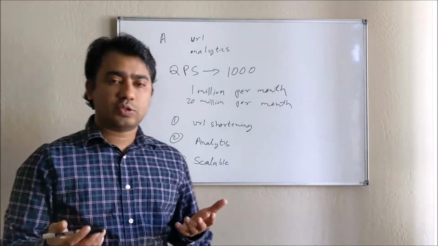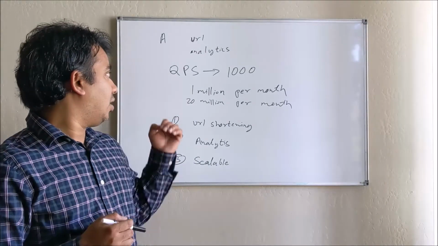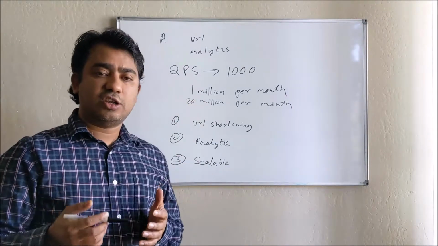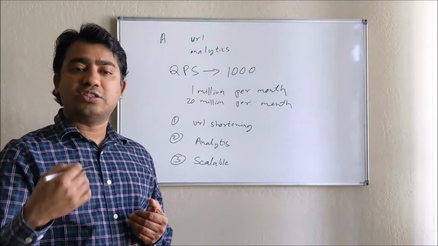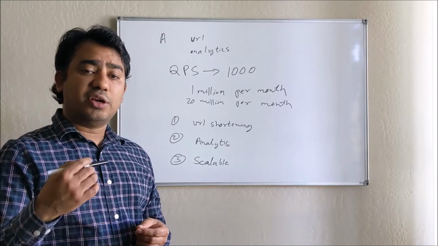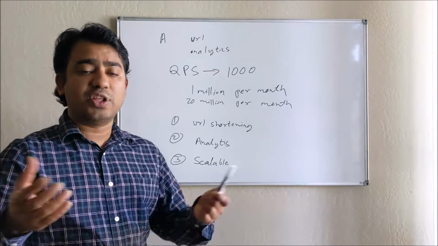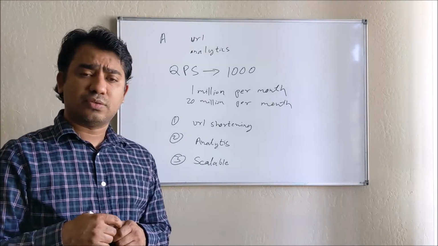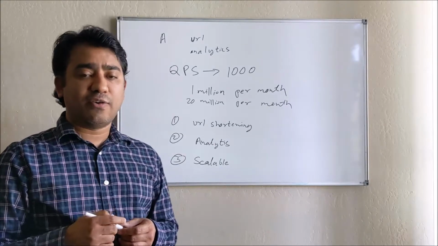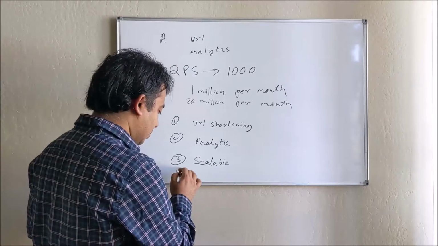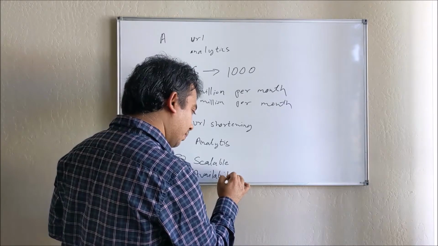Okay. One question is: does it need to be consistent? By consistent I mean, if the URL is generated, should it be immediately reflected, or can it take a few seconds to get updated, like eventual consistency? I think a couple of seconds should be okay. If it is eventually consistent, that should not be a big deal. Okay, so we'll focus more on availability. Exactly. The availability and reliability of the system is more important.